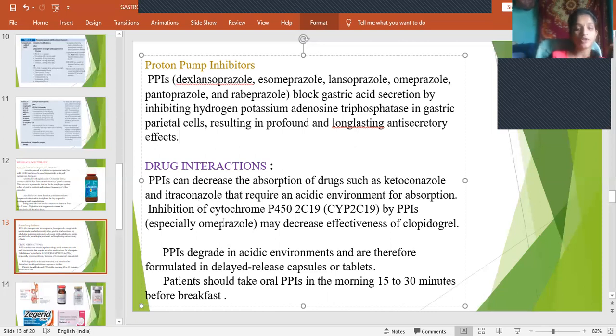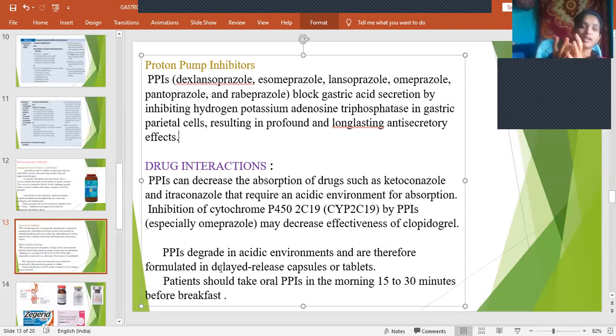And then there is inhibition of cytochrome P450, a major enzyme required for the metabolism of the majority of drugs. Thereby it decreases the effectiveness of clopidogrel, which requires this enzyme for its metabolism. And PPIs degrade in acidic environment and are therefore formulated as delayed release.